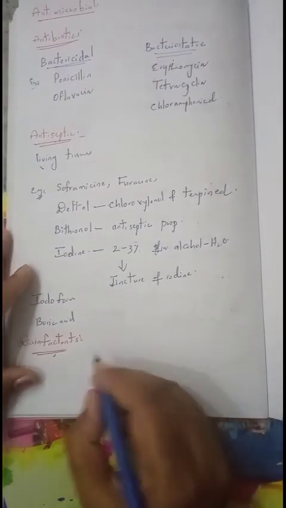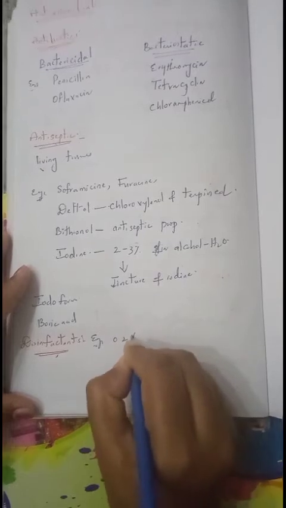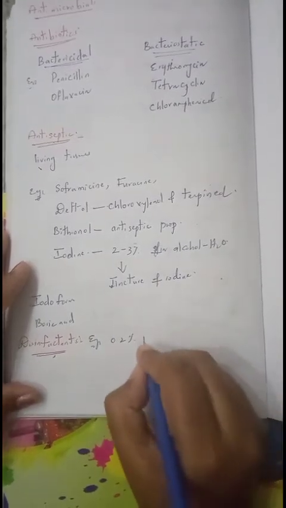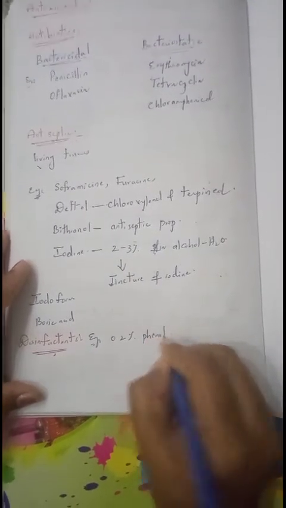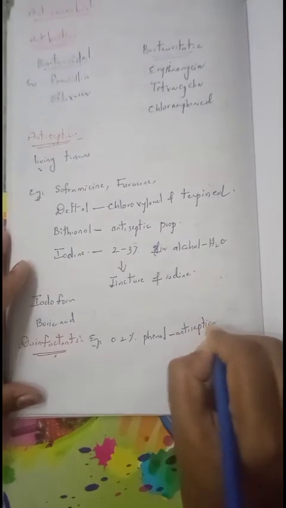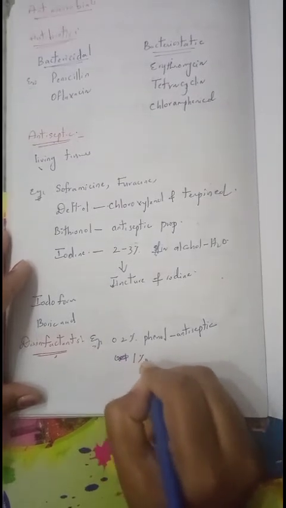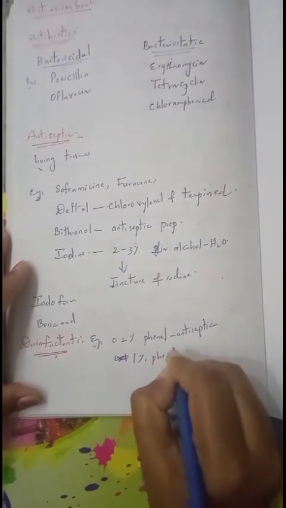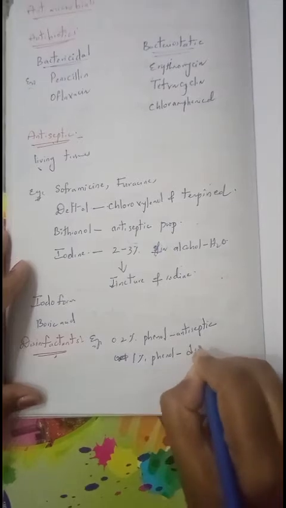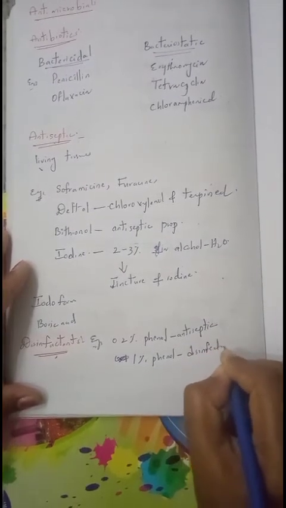For example, we will take a 0.2% solution of phenol. It can act as an antiseptic, whereas 0.1% of phenol can act as a disinfectant.